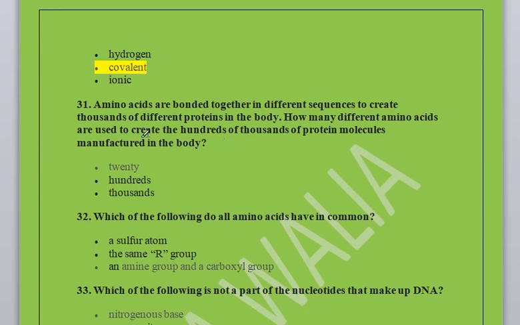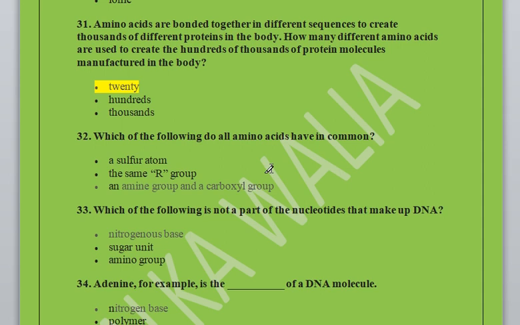Next question. Amino acids are bonded together in different sequences to create thousands of different proteins in the body. How many different types of amino acids are used to create hundreds or thousands of protein molecules manufactured in the body? 20, 100 or thousands. So there are only 20 types of amino acids which produce thousands of proteins in the body.